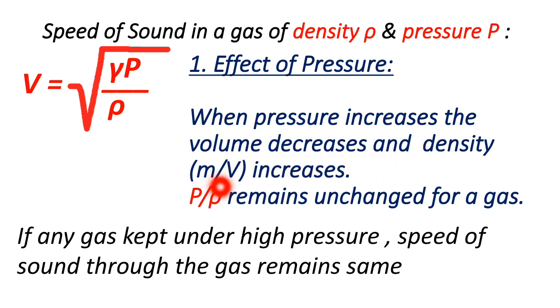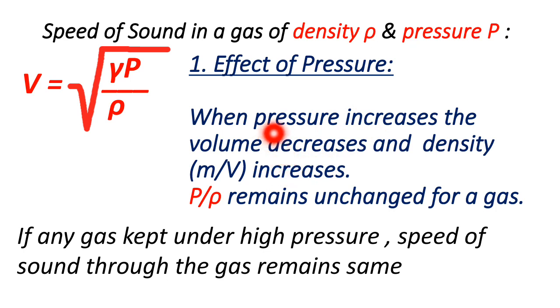So when the pressure increases, the volume decreases, and the density, that is m by v, increases, because v, which is the denominator, is decreasing now. So with the increase in pressure, the density increases, correct? So if the density increases, then what happens?